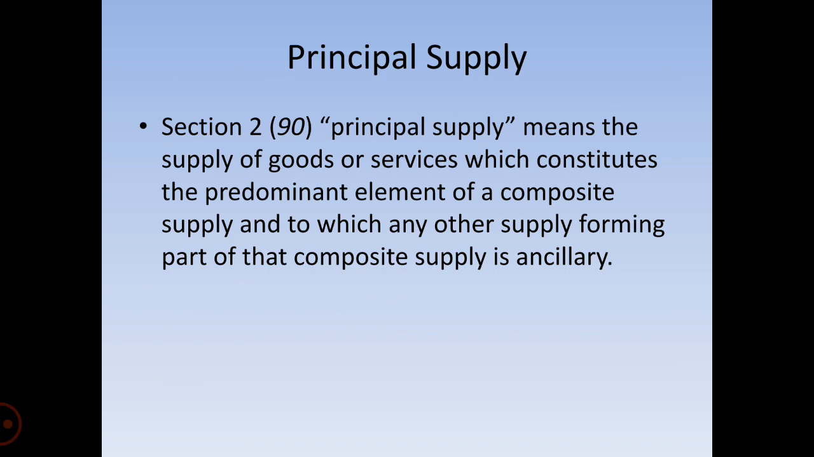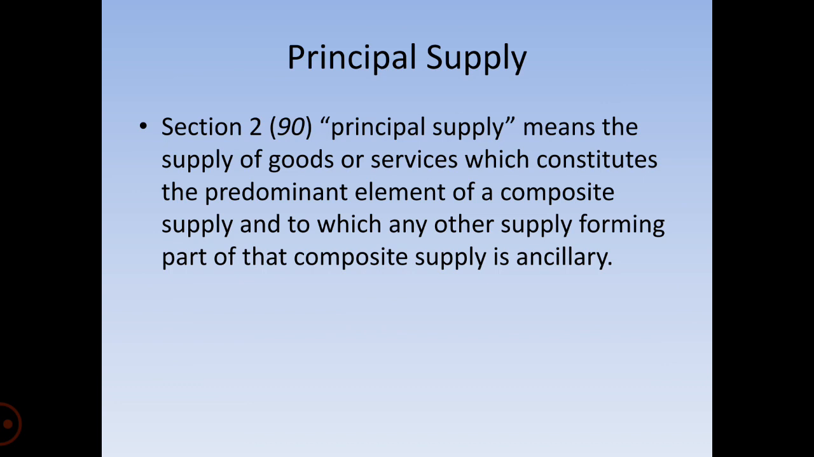For that purpose, section 2 clause 30 defines composite supply, where a taxable person makes a supply to a recipient which comprises two or more taxable supplies of goods or services or both, or a combination of them, which are naturally bundled and supplied in conjunction with each other in the ordinary course of business, and one of which is a principal supply.